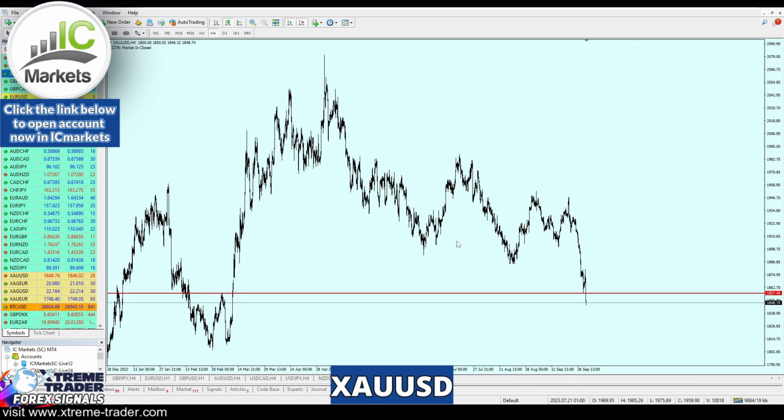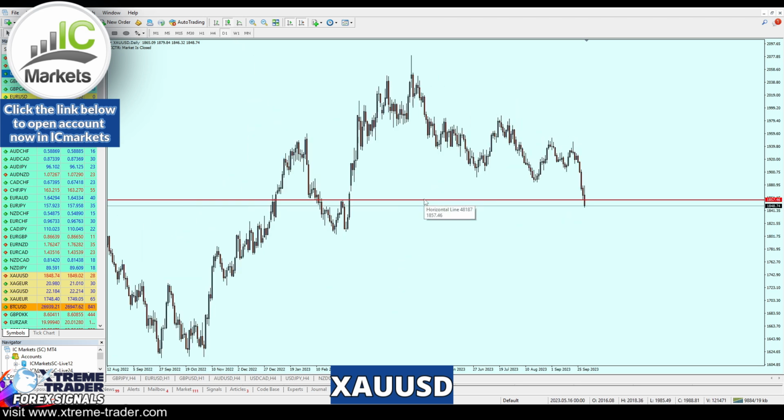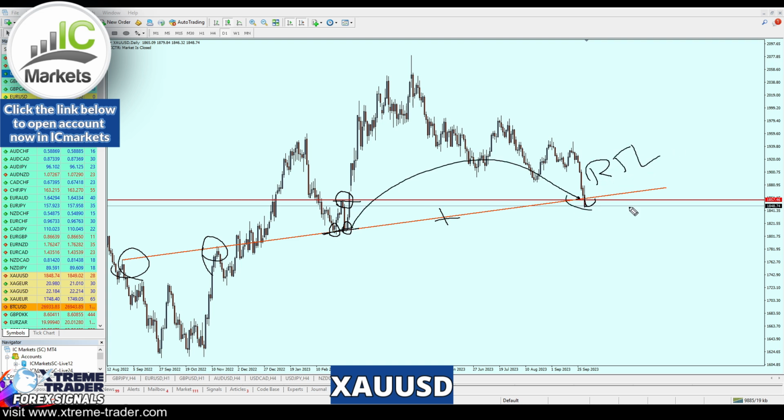Now let's add more analysis to this, shall we? Let's move to the daily chart. I want to confirm if this is really a good and valid entry. So what I will do is simply draw here a resistance trend line. Check this out. Right here, guys, we do have a real resistance trend line, which recently became a support trend line. And now finally the market has made the bearish breakout from that level, which means if the gold is going to make any pullback, first of all, it will be respecting that level of real resistance, plus that previous support trend line will now become a new resistance trend line.